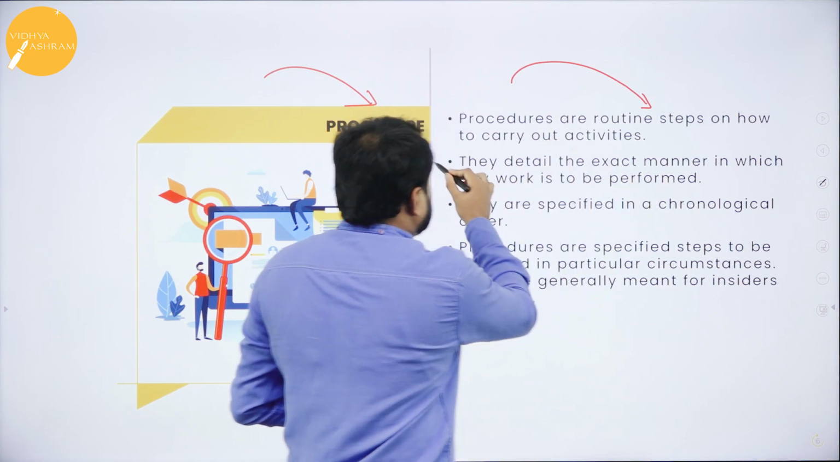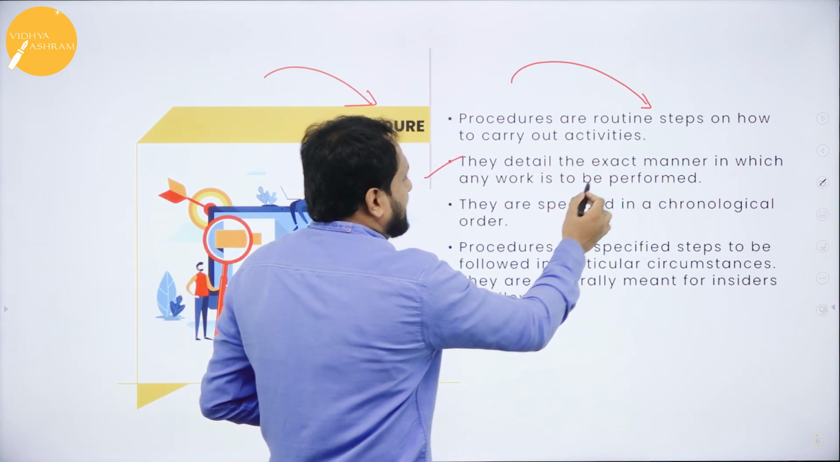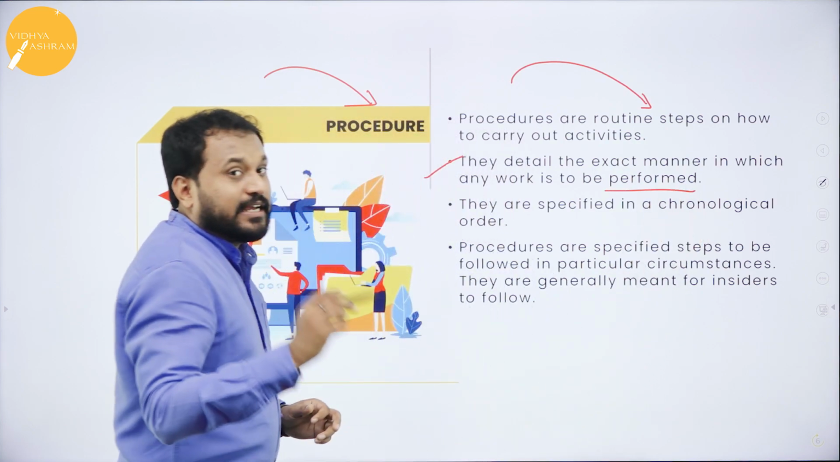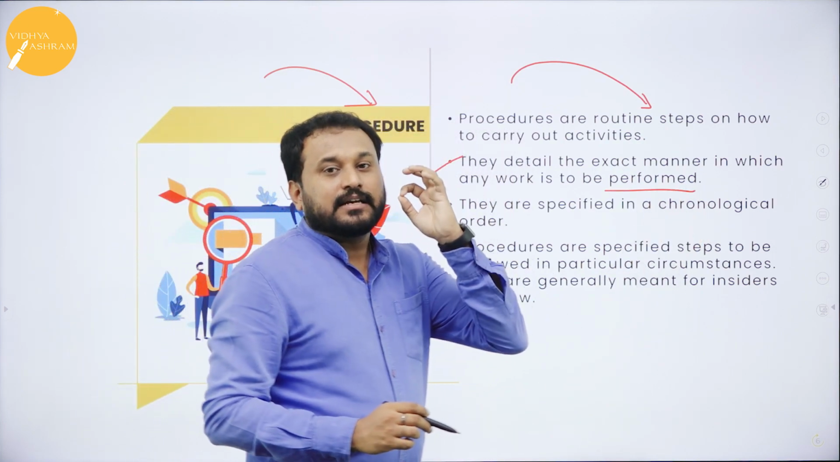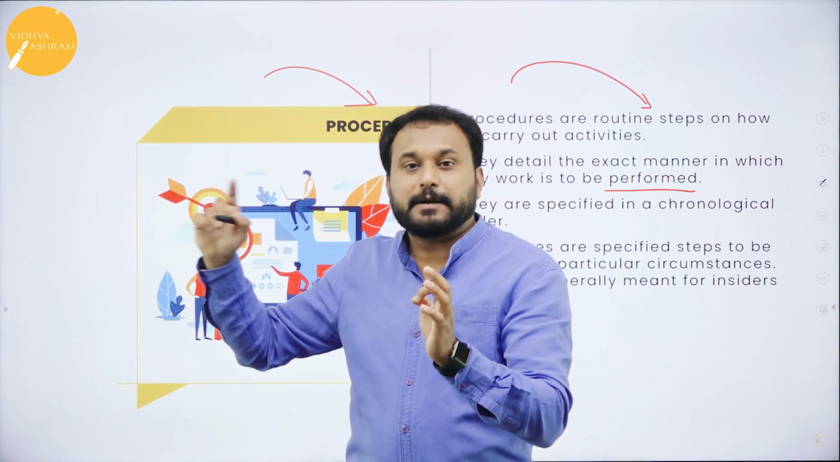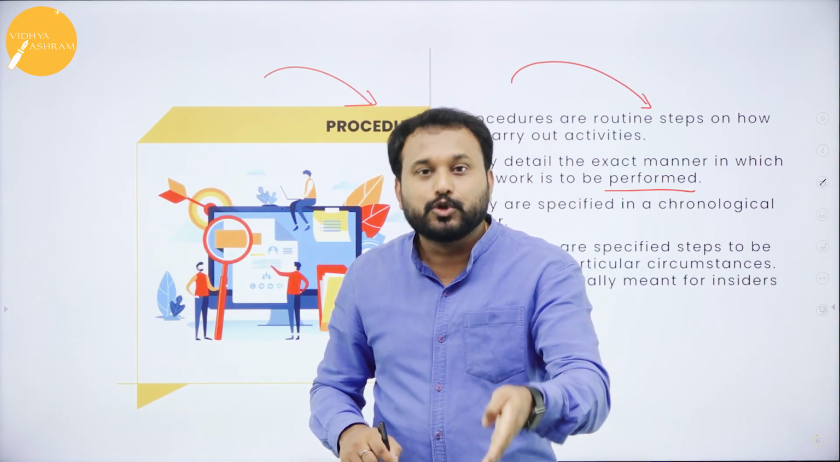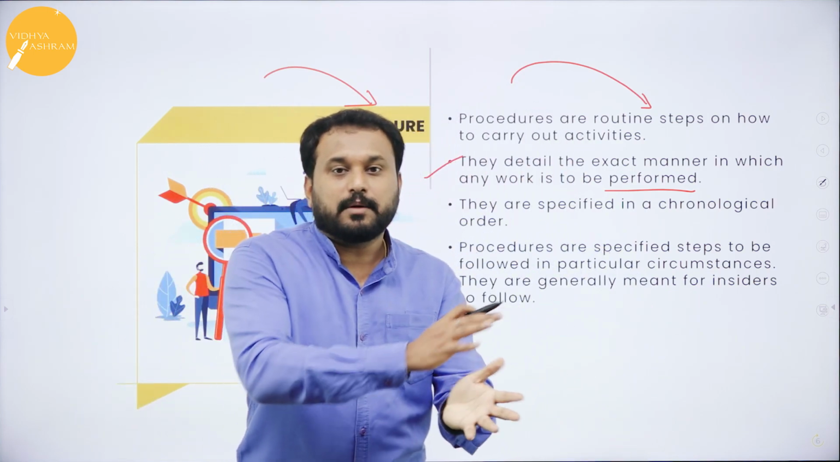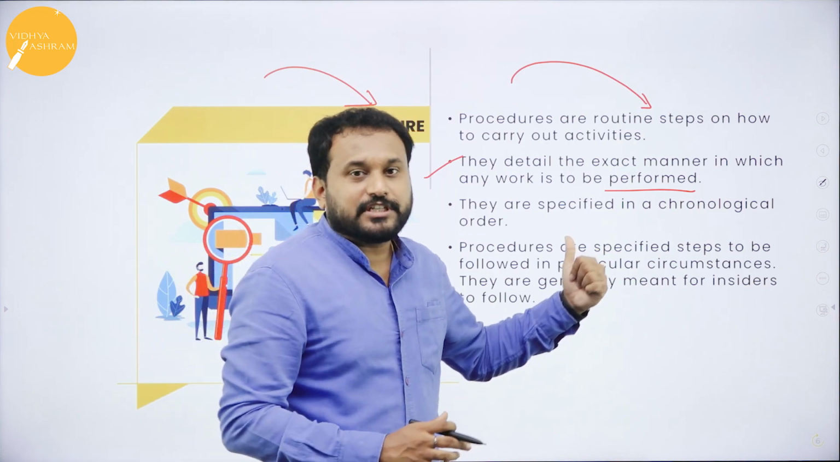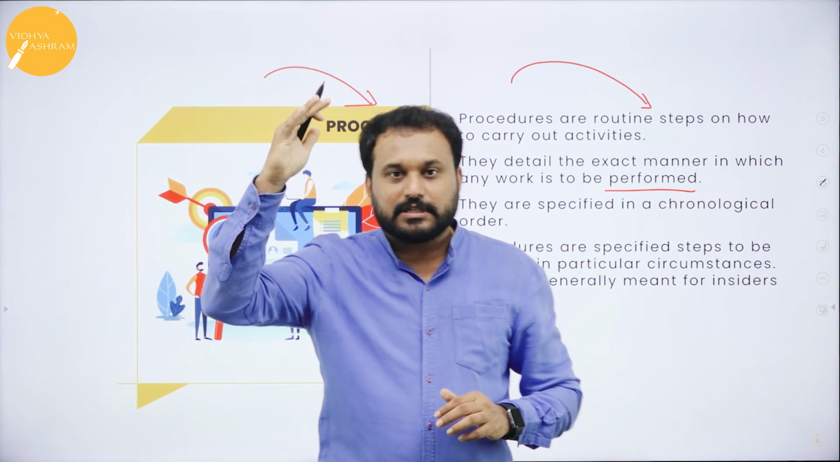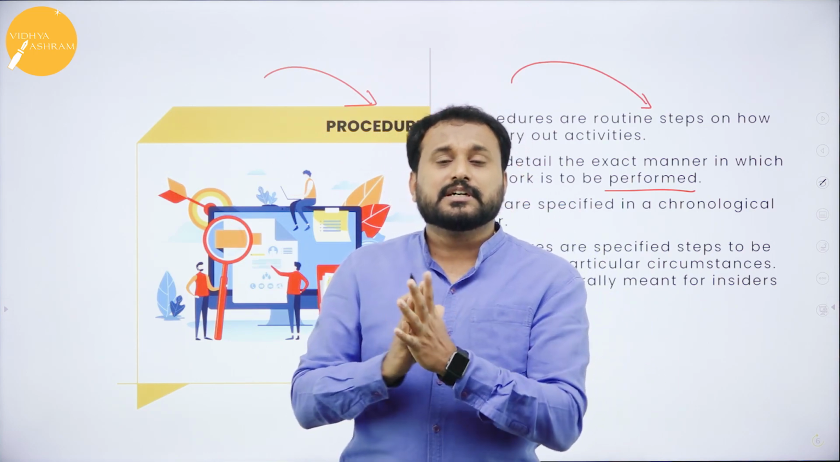Now, what exactly is it? Procedure details the exact manner in which any work is to be performed. In the sense, it is like detailed guidelines. Detailed guidelines are given in the policy, but procedure is what you are supposed to do. That means reality. You will go with it on the job or off the job. With the procedure you can't change anything. Once the top level management has told you something to do, you are supposed to do it the way it is to be done.